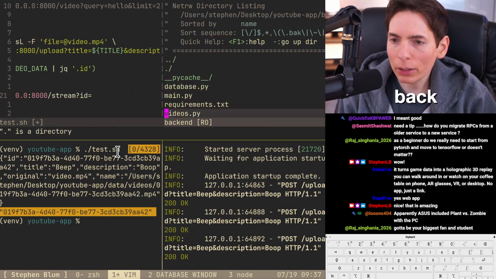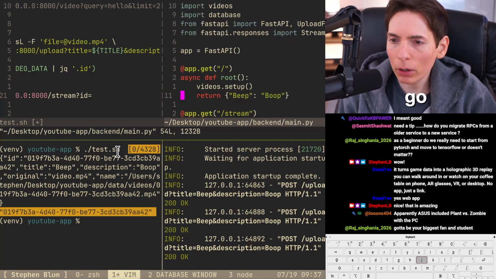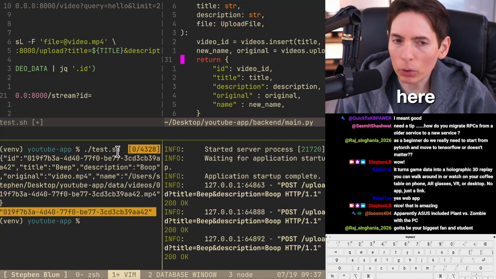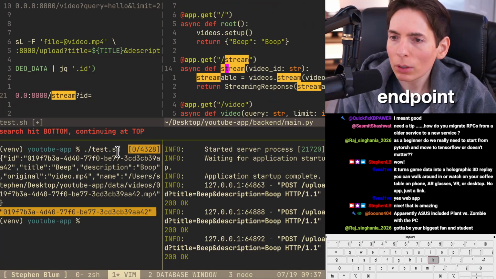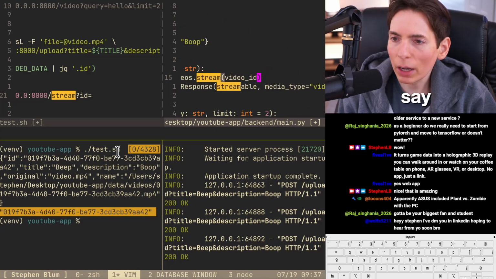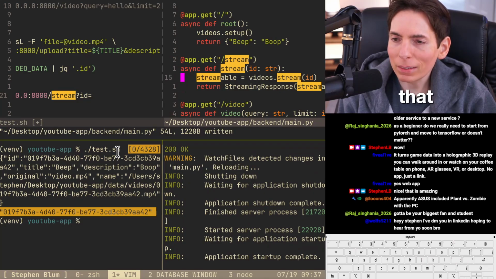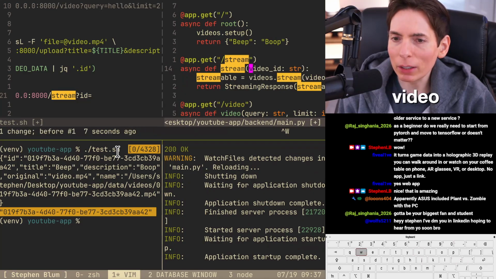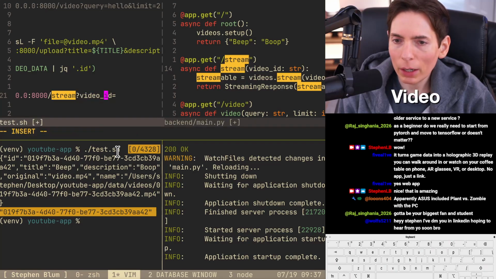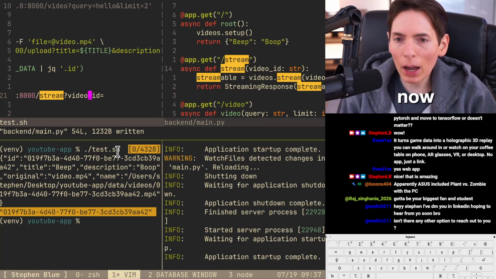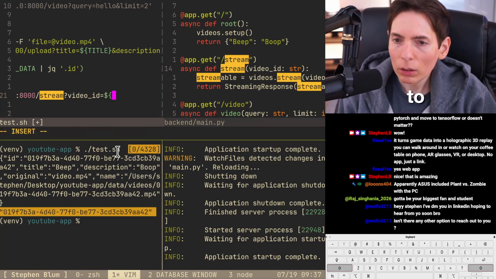Let's update our backend here really quick. Main. There we go. And let me see here real quick. What are we looking for? The stream endpoint. Or let's call this the ID. Let's say ID. Let's be the video ID. Like that. I think that'll be good. Yeah, we'll just keep it video ID. Okay. Save everything. Looking good. Now we need to say the video ID here.